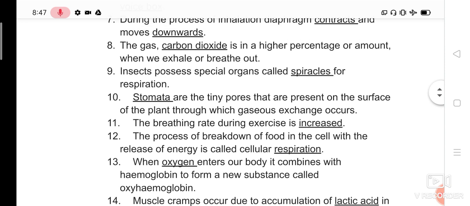Because a large amount of air is going to fill the lungs. That is, the lung is going to expand. So at that time, what will the diaphragm do? It contracts and moves downwards.